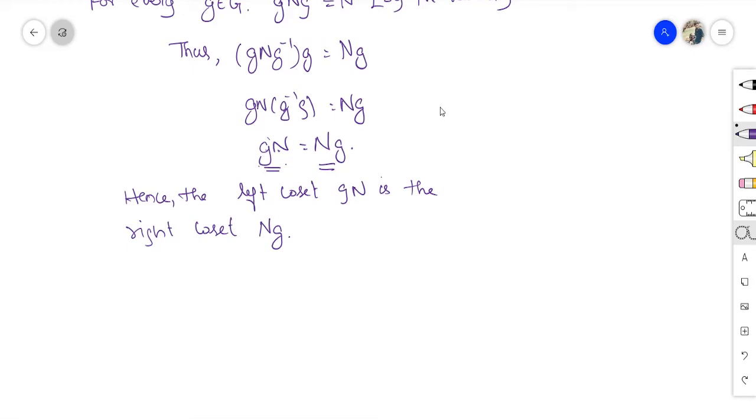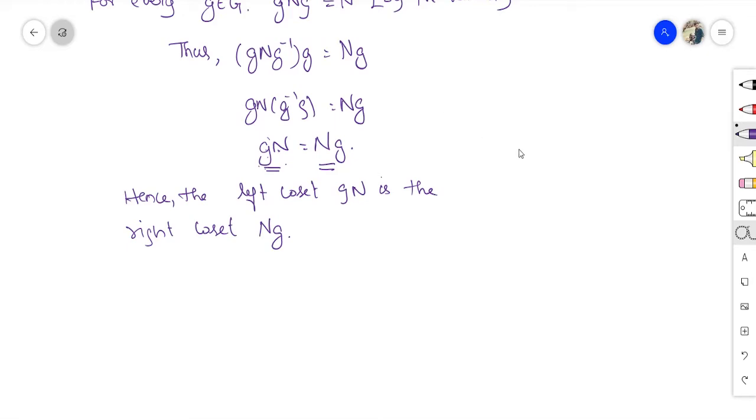Okay, we should not say the word commuted because gN is a set, not an element. So gN is equal to Ng; it becomes the same set. This happens only when N is a normal subgroup. Usually it won't happen. Only when N is normal, this will happen. That is, with the same element g, the left coset and the right coset will be equal.